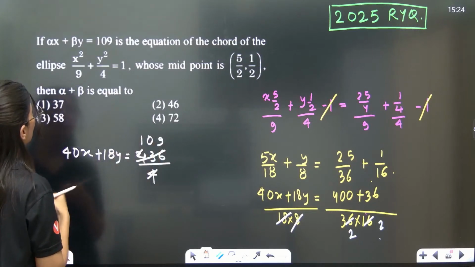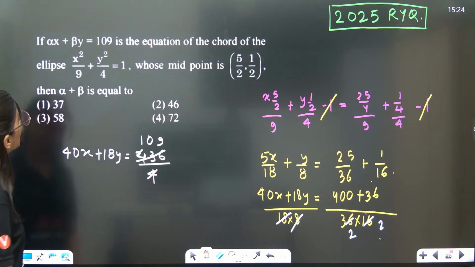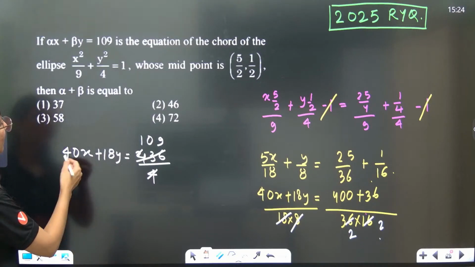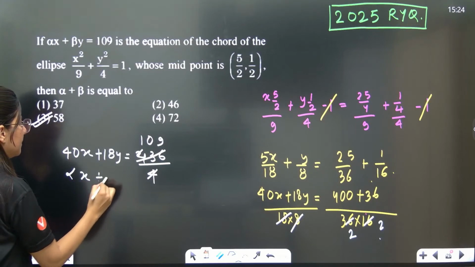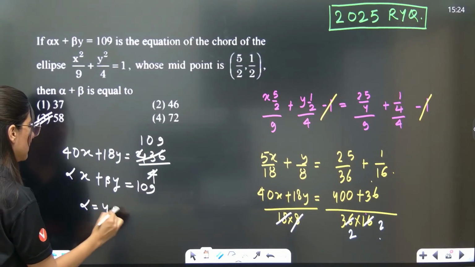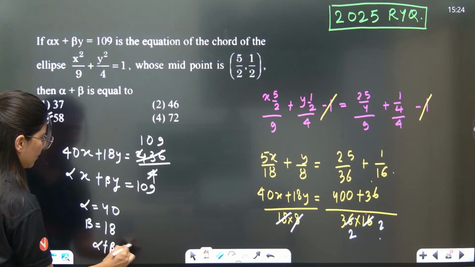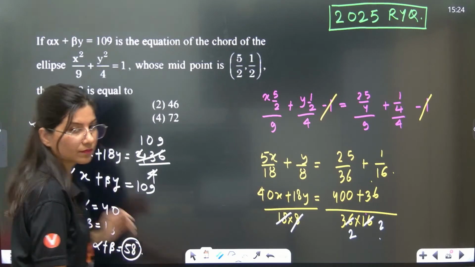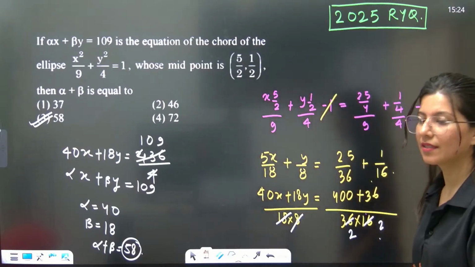So can you see that alpha plus beta, 40 plus 18, is what they are asking? 40 plus 18 is 58, option C. Compare now, alpha is 40, beta is 18. Alpha plus beta is 58. Easy peasy lemon squeezy.